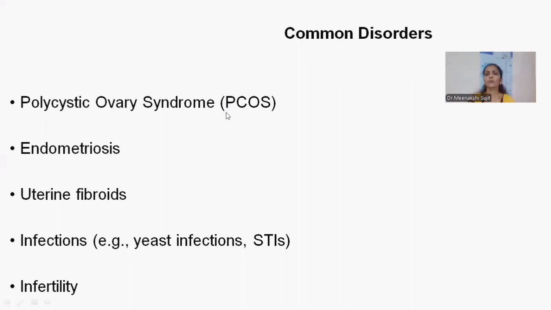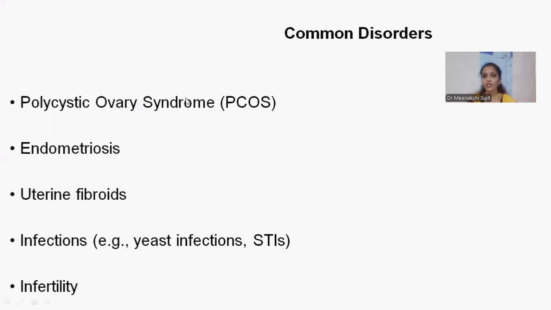This is very common, especially in young girls nowadays. Endometriosis is common in about 1 to 2 out of 10 women. Uterine fibroids will also have a separate class on the main causes and treatment.